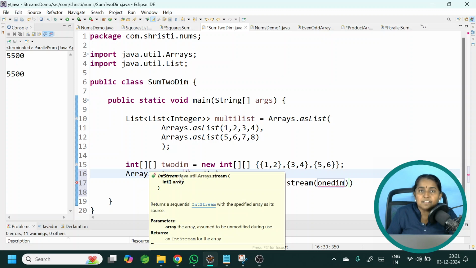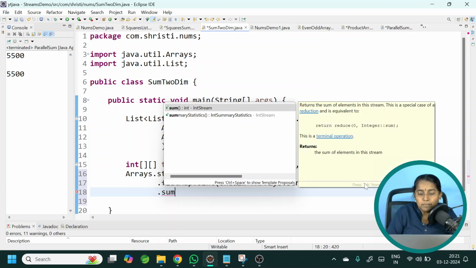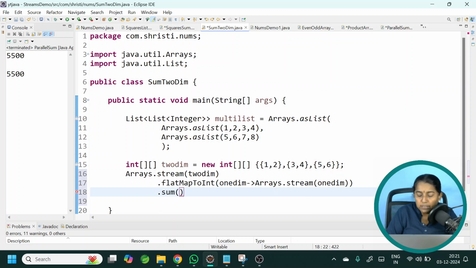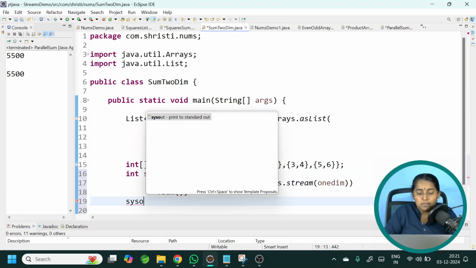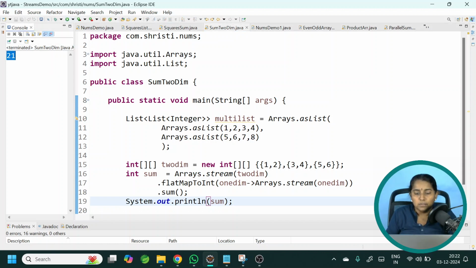It is int stream. Now that we have got our int stream, we can call the terminal operation sum. This will return the int value, that is sum of all the elements in this particular array. Int sum is equal to sum. Let us first check this out. Here we have got the output.